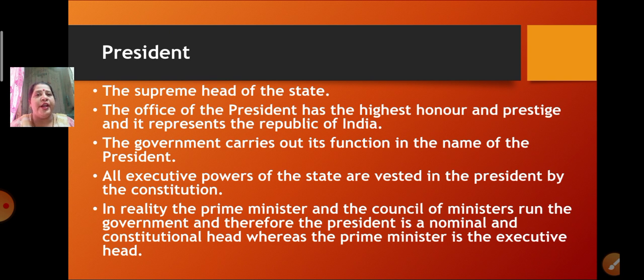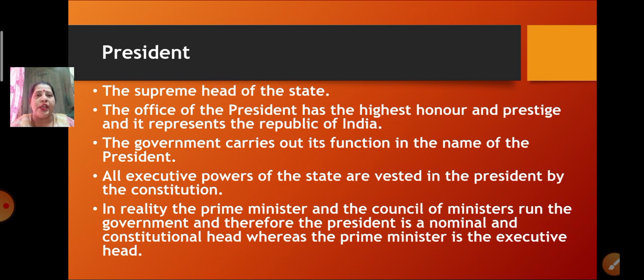Now, the government of India carries out all its functions in the name of the president. In our previous lesson we have seen that without the consent of the president, even a bill cannot become a law. That itself shows that whatever work the government carries out is fully under the name of the president.